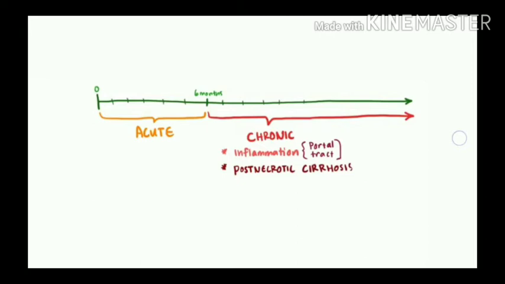If the inflammation or fibrosis keeps on going, we can consider it a severe condition, since it might be progressing to post necrotic cirrhosis. This is how hepatitis is involved in the liver cells.